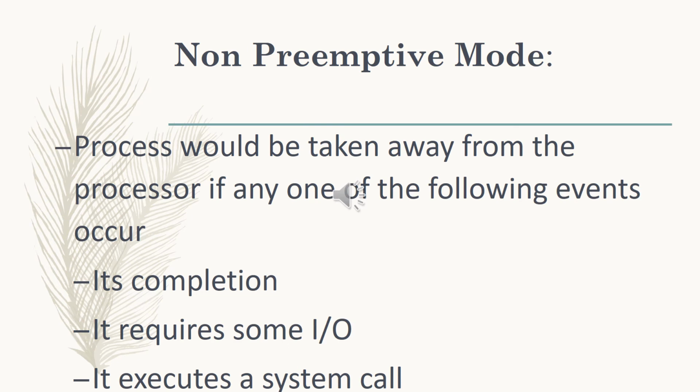Third case is when it executes a system call. Whenever a system call happens, nothing can be done by the CPU. So only these three cases are there in the non-preemptive mode in which the process would be taken away from the processor. Otherwise, the processor will complete the execution of the particular task or process.